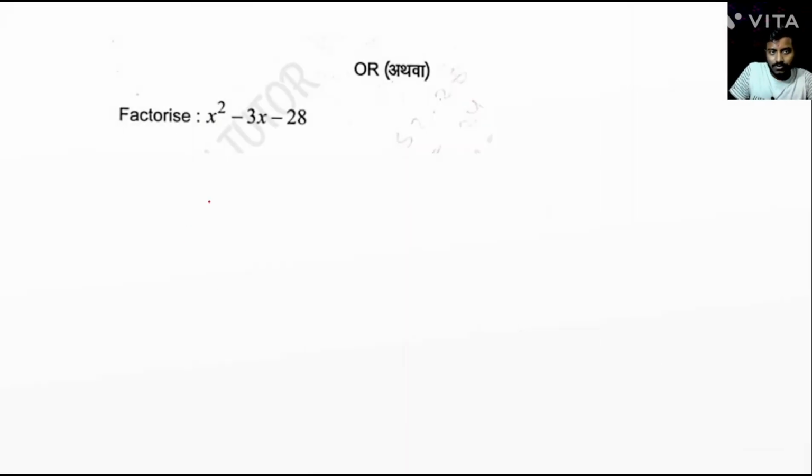Factorize these. So first, this is the middle term factorization. Check out: the product is minus 28x square, the sum is minus 3x. The numbers are 7 and 4. So 7 is minus and 4 is plus. So write down x square minus 7x plus 4x minus 28.